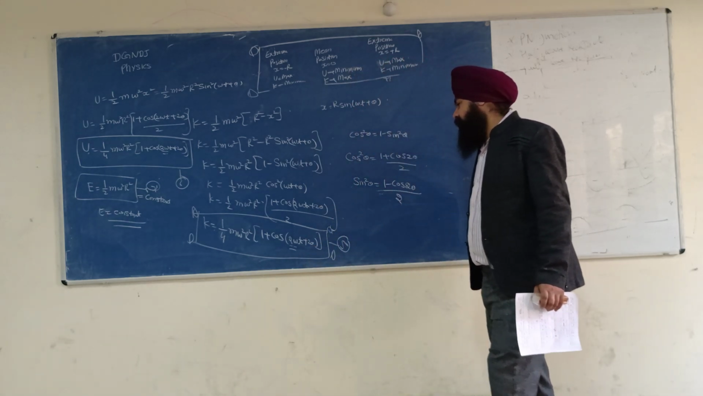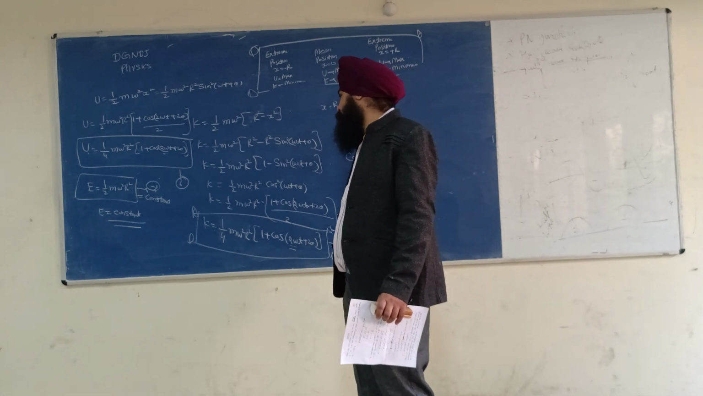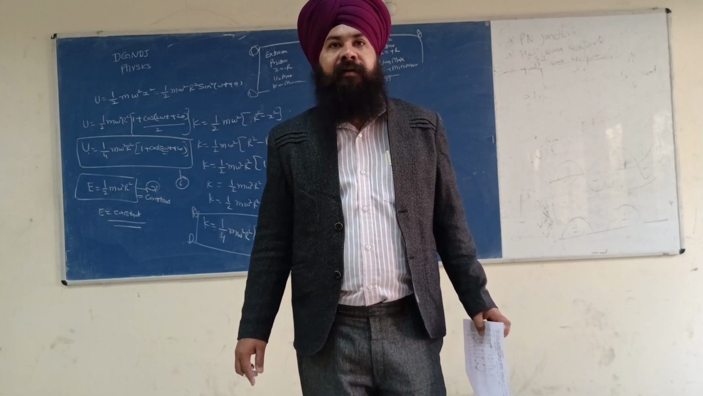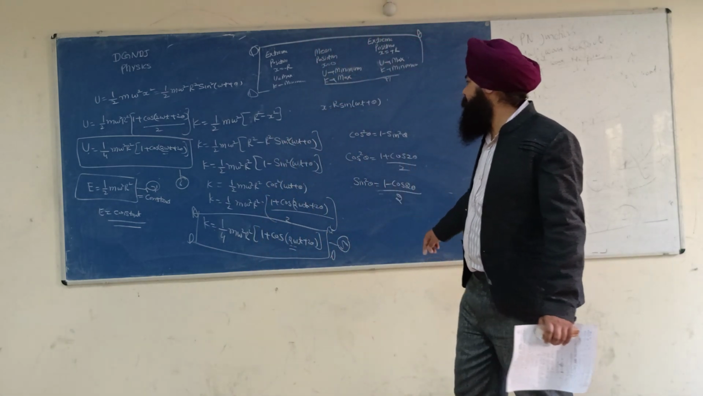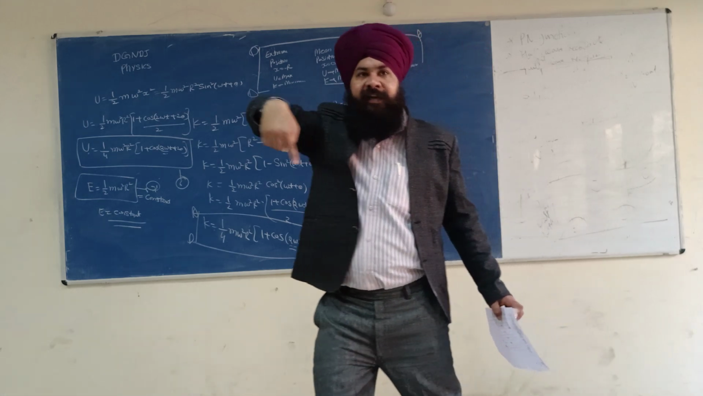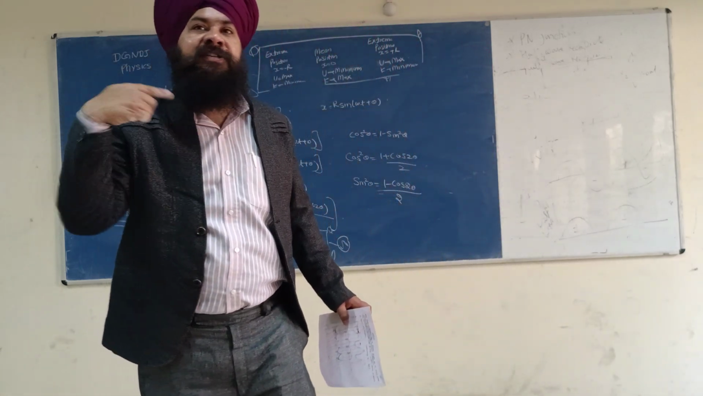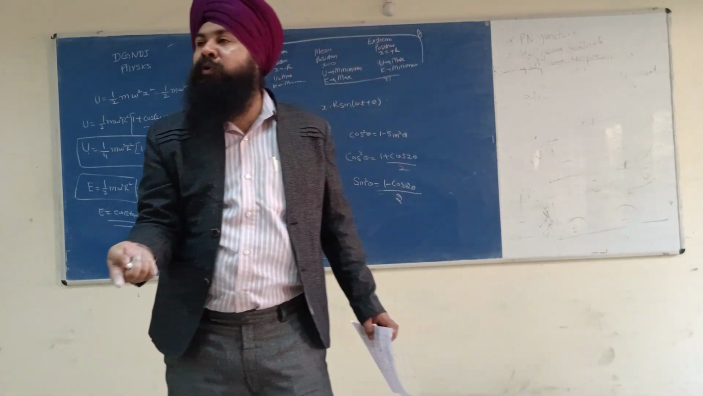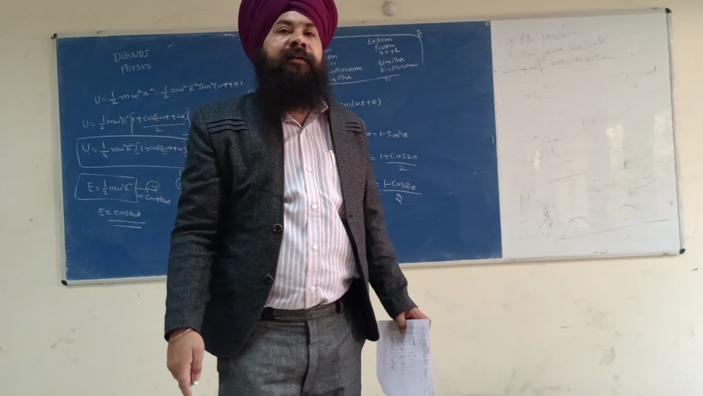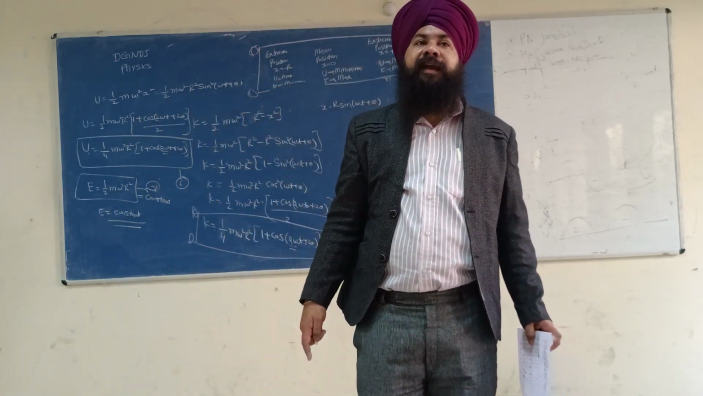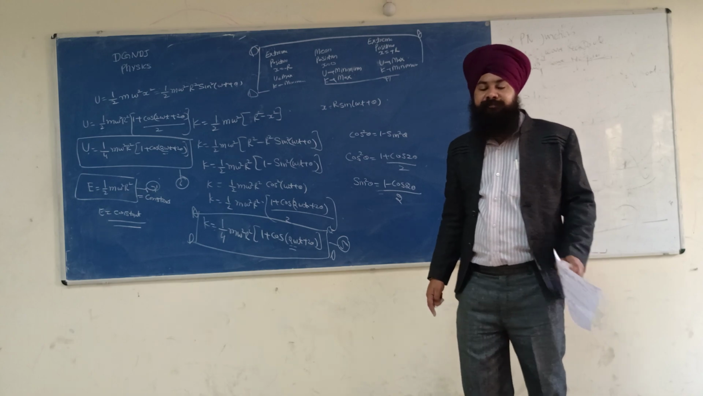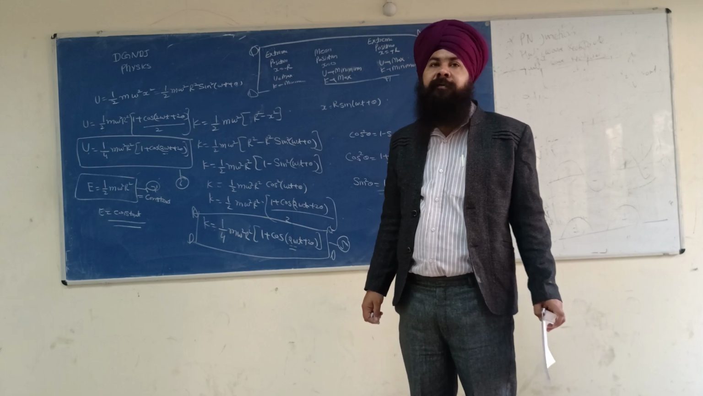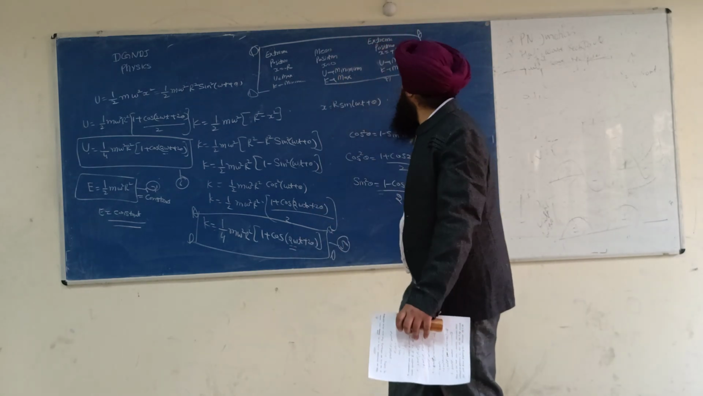And kinetic energy and potential energy are out of phase. You have seen the graph where kinetic energy is maximum, potential energy is minimum. Where potential energy is minimum, kinetic energy is maximum. It means both are out of phase. So kinetic energy and potential energy are out of phase by a phase angle of pi.